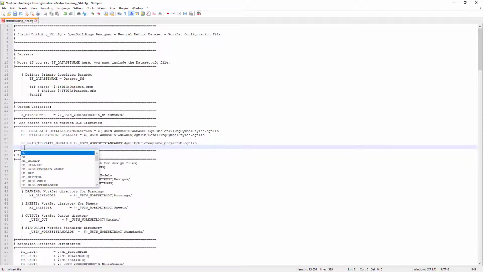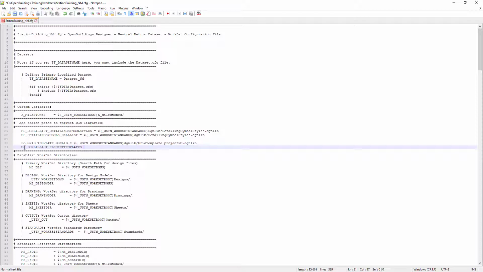Now, if you are running Update 8, you will need to add a second MicroStation variable that was added to define the location of element templates. You want to be sure that it includes the new grid template. So this is MS_DGNLIBLIST_ELEMENTTEMPLATES.